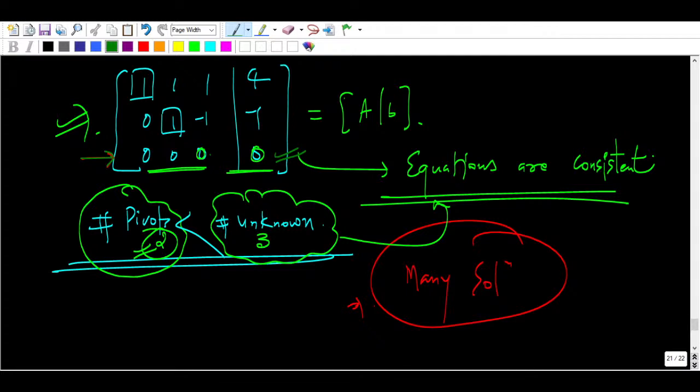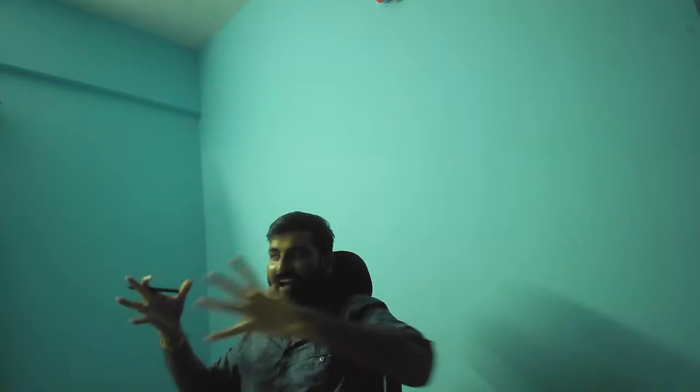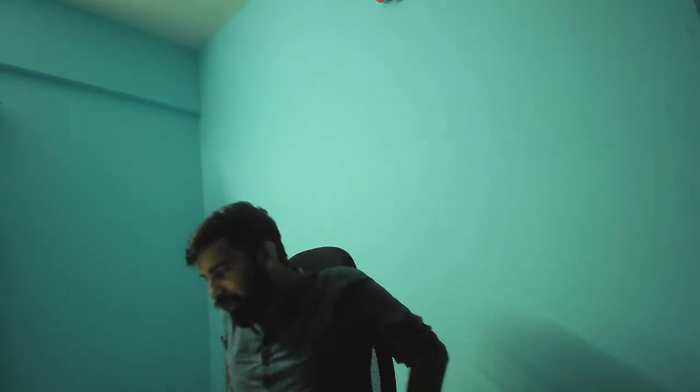So that was the concept, guys, which I wanted to discuss for today. In fact, I have discussed many concepts today. You may not know what the rank of a matrix is, but still you can comment on it. If you see the number of pivots, you can say the rank of the matrix is this, for any number of equations and any number of unknowns, and you can solve the questions.